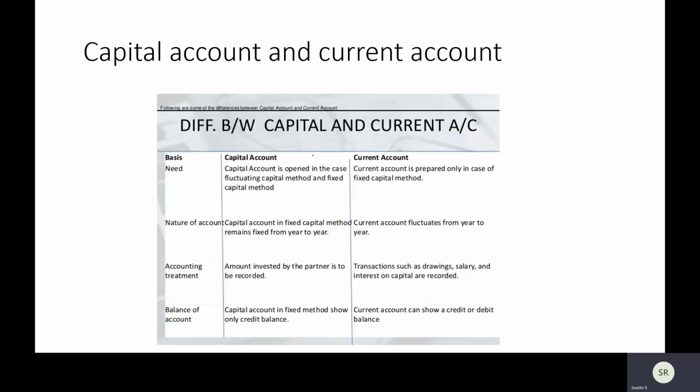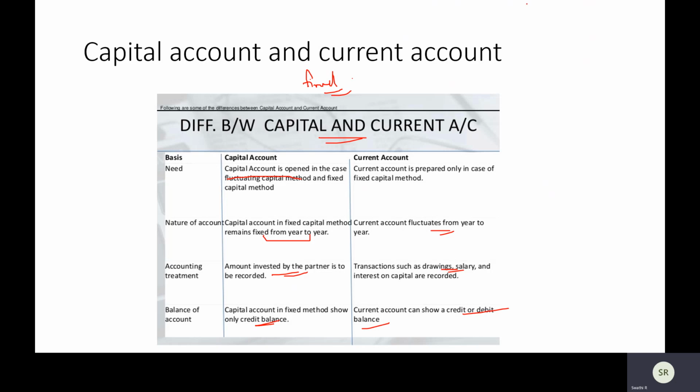And finally, there is the difference between capital and current account under the fixed capital account system. Capital account is opened only in case of the fixed capital method. Capital account in the fixed capital method will remain fixed from year to year. The current account will fluctuate from year to year. The amount invested by the partner is to be recorded in the capital account, while the current account is for all other ancillary transactions. The capital account balance will show only a credit balance, while the current account can show a credit or debit balance.